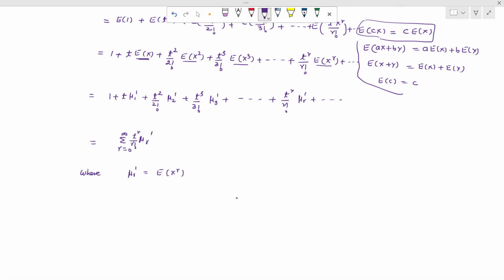Similarly, for a continuous distribution we calculate mu r dash as the integral of x raised to the power r into f(x) dx. So this is for a continuous distribution.